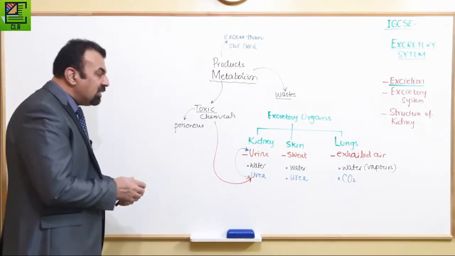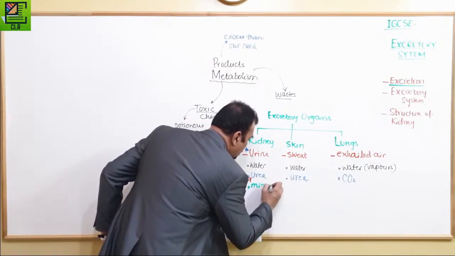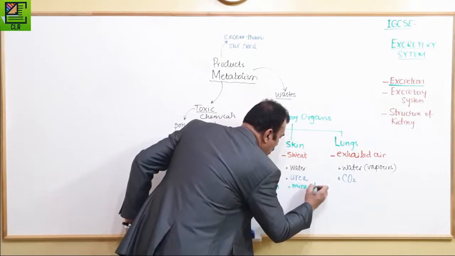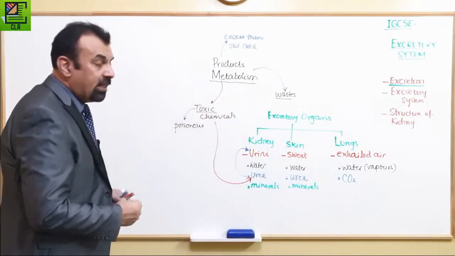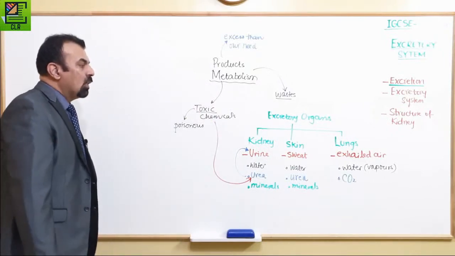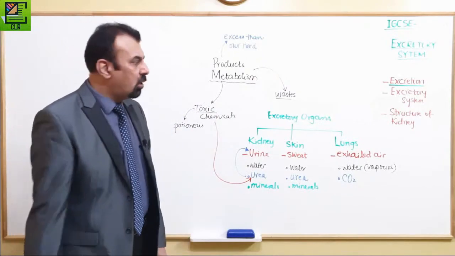As I have already mentioned, there are minerals also present in both the kidney product, urine, as well as the sweat which is released or excreted through our skin.